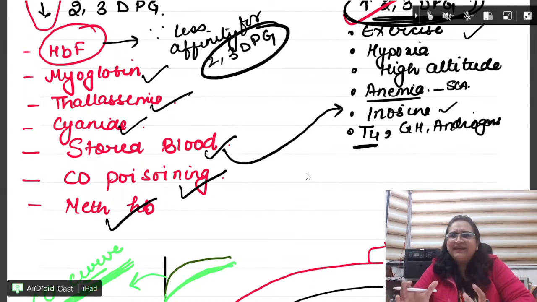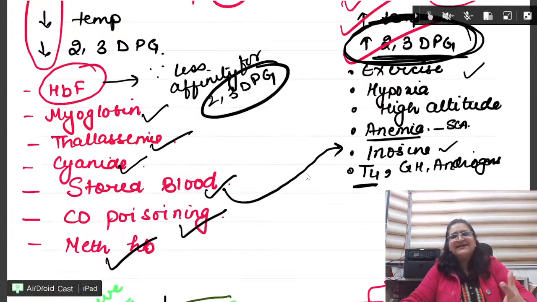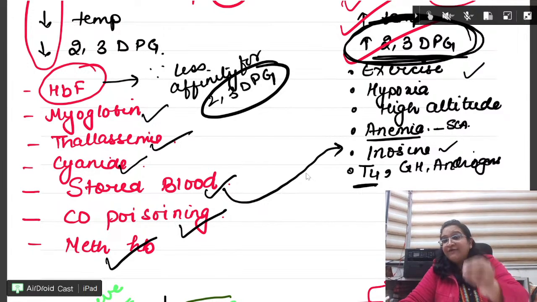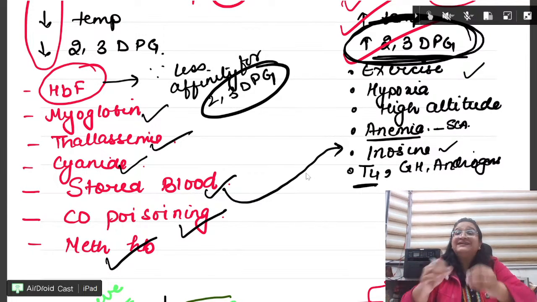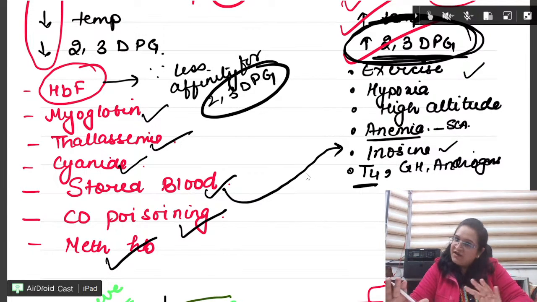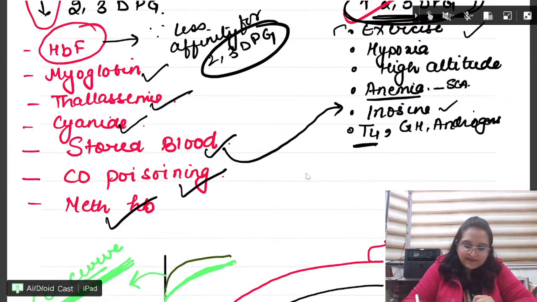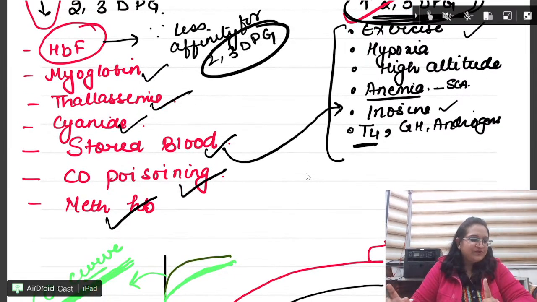In exercise we require more oxygen, so right side shift. In hypoxia, we require right side, meaning we have to detach the oxygen. Unloading of oxygen has to occur. Dissociation has to occur. Please remember these, very, very important.